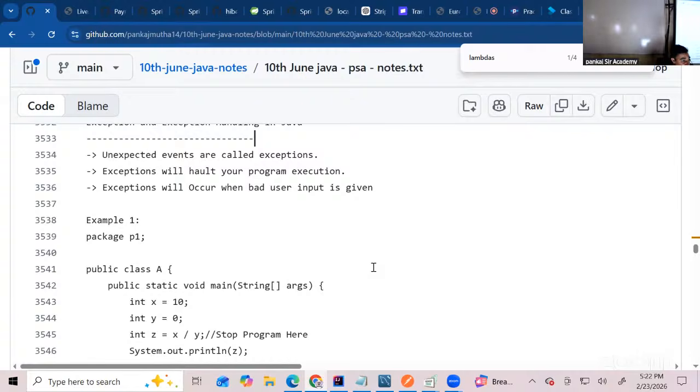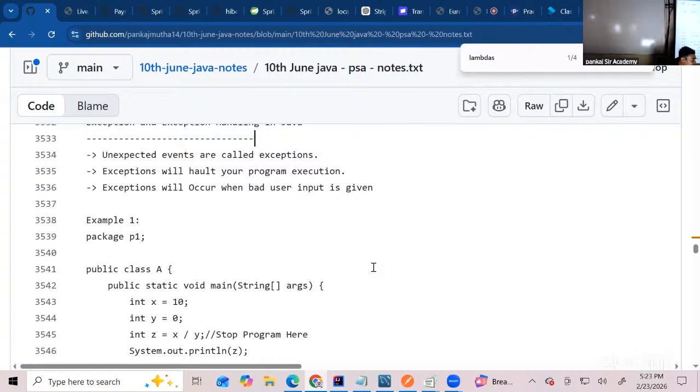So unexpected events, accidents, which you never expected would happen. But when it happened, the result is execution stopped. Exceptions are like those accidents, which you never know when they will occur. We never know when this is going to occur. So these unexpected events are called exceptions.